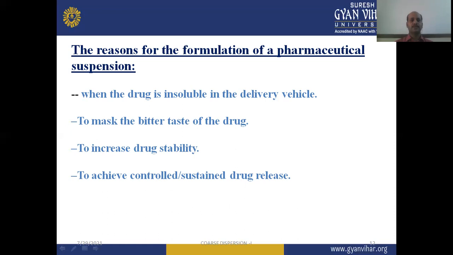It may be a better choice to achieve controlled or sustained drug release in a novel or controlled drug delivery system, where the release pattern or rate of release of the drug can be controlled by different approaches. So formulation of suspension may be a good way to achieve controlled or sustained drug release.